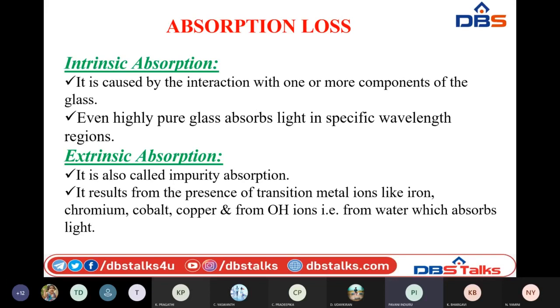And another one is extrinsic absorption. So here the absorption is due to the presence of impurity molecules, but not because of the glass. Okay, so that is the variation between intrinsic and extrinsic absorption.